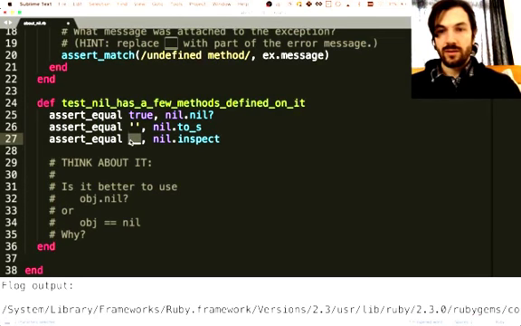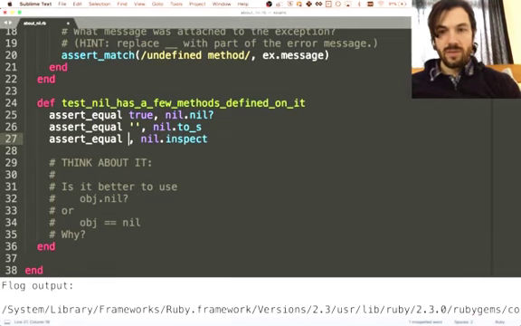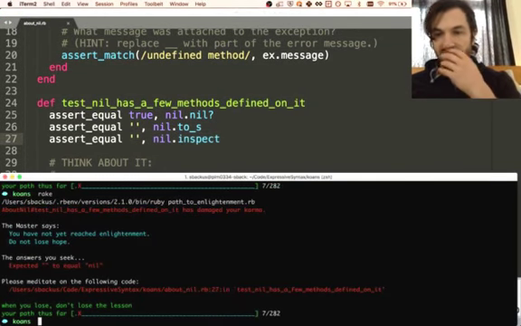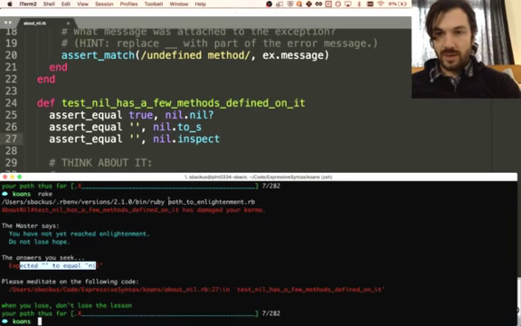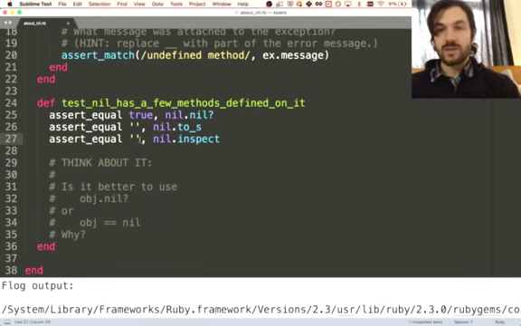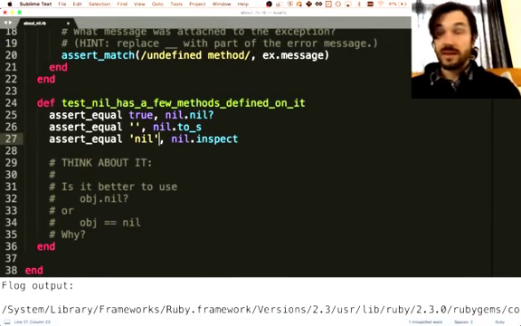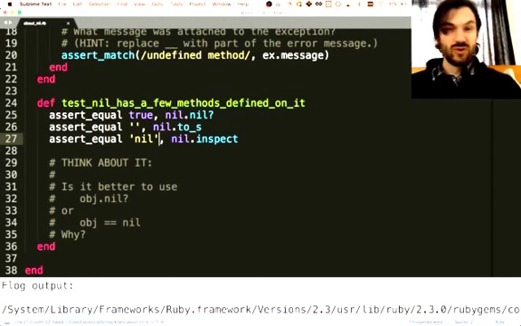Nil.inspect. Oh, I don't know about this. Maybe that's an empty string? We'll see what the test gives us back. To equal nil on line 27. Oh, okay, cool. So when you inspect it, it tells you, oh, this is a nil thing, and it gives you the string nil.